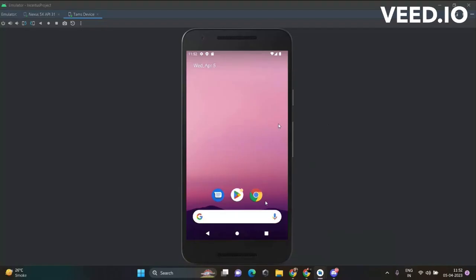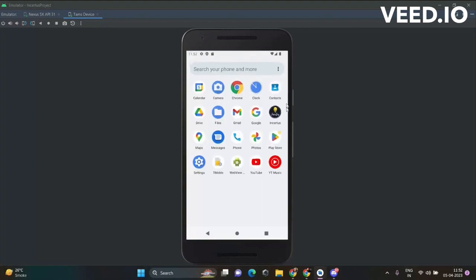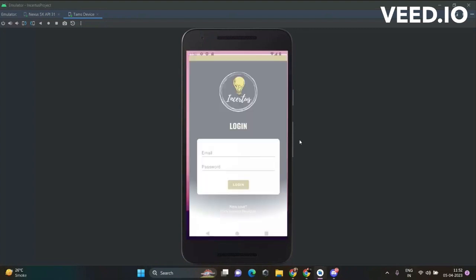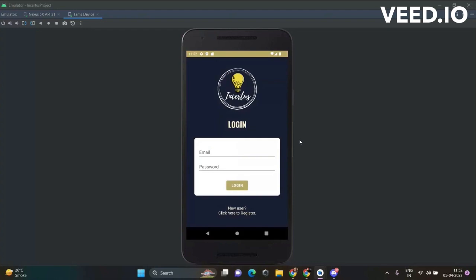So this is an emulator where I'll be showing my application. So that's INCERTUS, the ultimate placement companion, which loads us to the login screen. Now, being a new user, you first need to register yourself. So here I'll click on register.